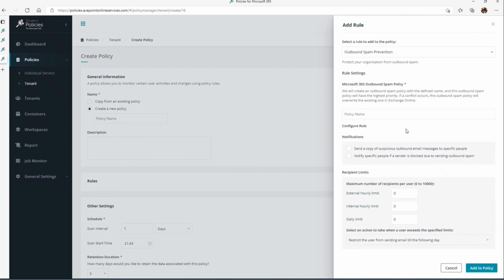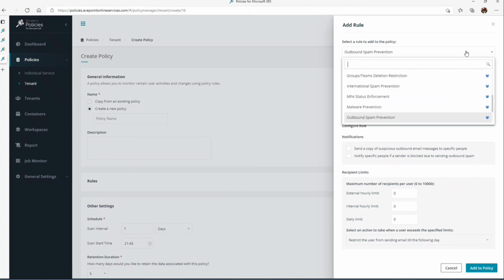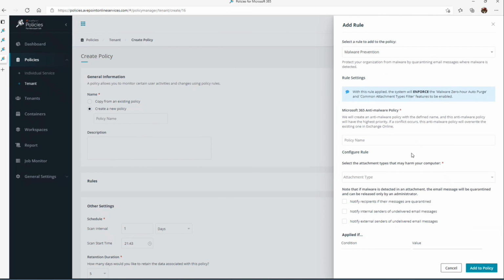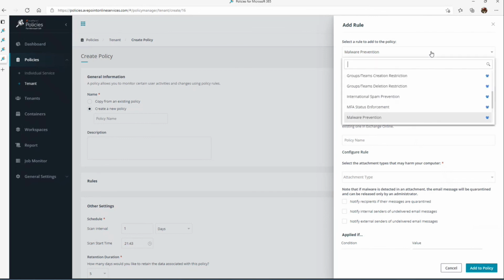So you can create a rule around protecting your organization from outbound spam. This is applied at your tenant level. That's one rule. Your malware prevention: you can notify different recipients here, put in a policy name, and protect your organization by quarantining email messages where malware is detected. That's another policy at a tenant level.